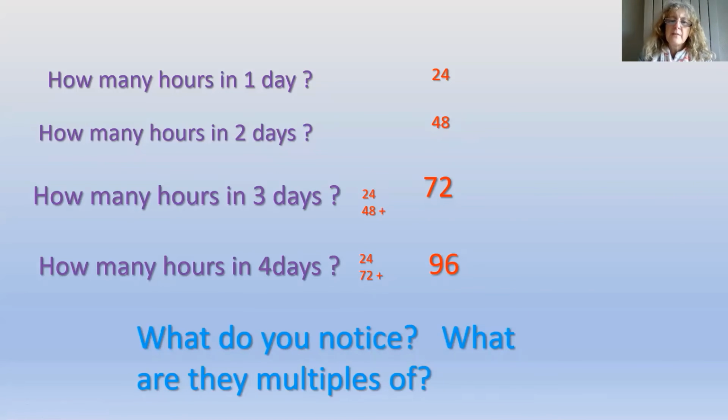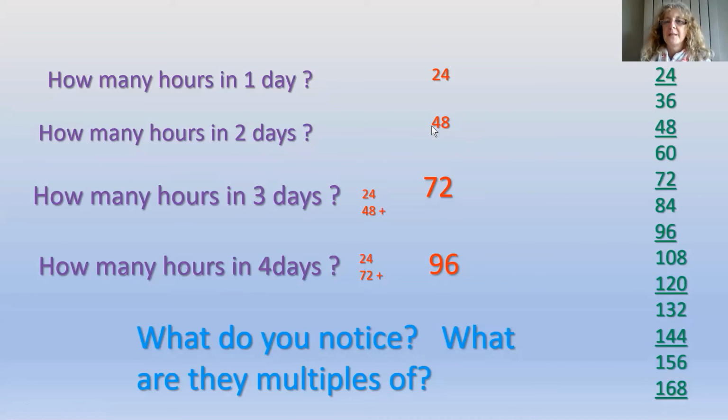What do you notice then about the multiples of these numbers? Can you spot any of the multiplication tables that would help you? Think about 24. And remember, it's made up of 12 hours and 12 hours to give us 24. Did I give you too many clues? Think I might have done. We need our 12 times table. Remember there's 24 hours because it goes 12 twice.